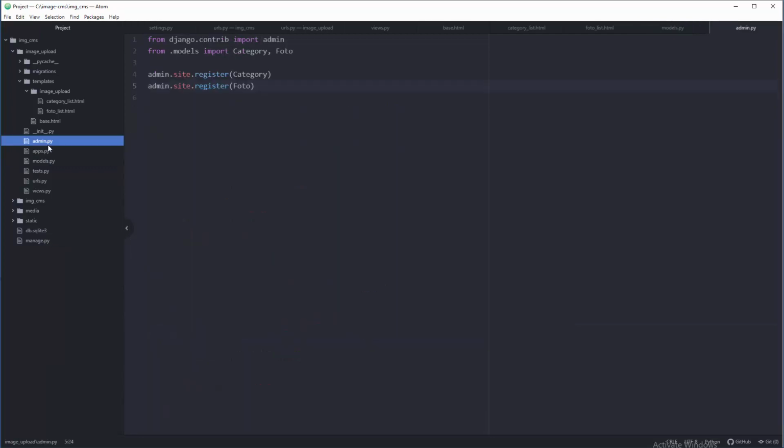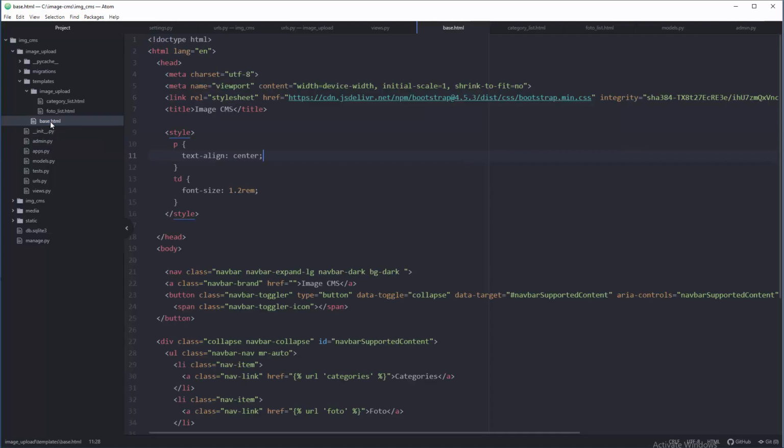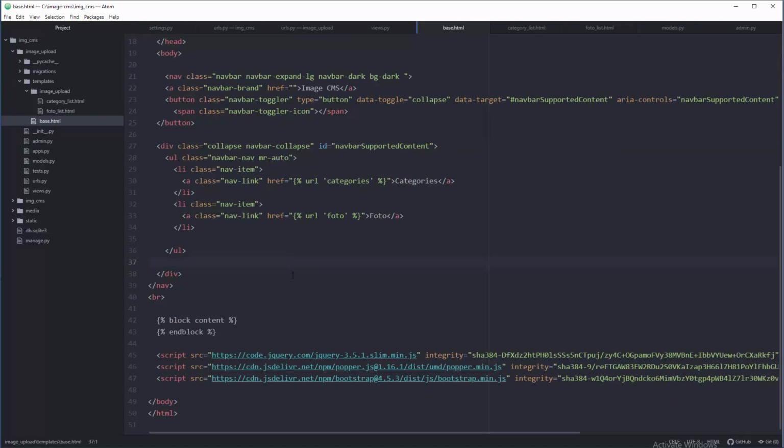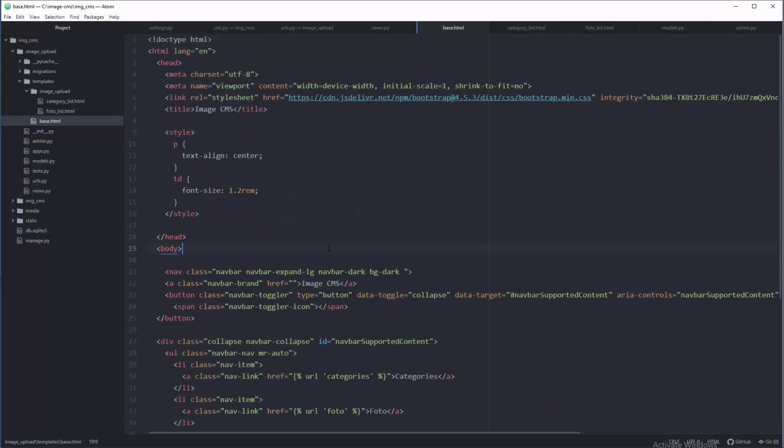Another thing, of course, we need to include models in our admin control panel, Django administration, because otherwise you will not be able to see that option to upload new images. And templates, classical Django stuff. Inside the templates we have dedicated folder for custom pages, for listings, and base.html is just full of Bootstrap 4 code. So yeah, these things are pretty much generic, and that's what we're doing in this playlist.